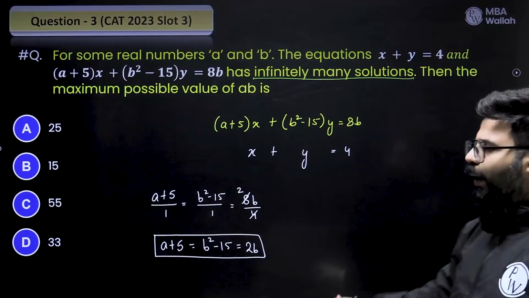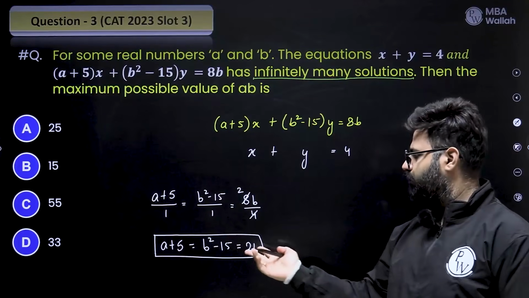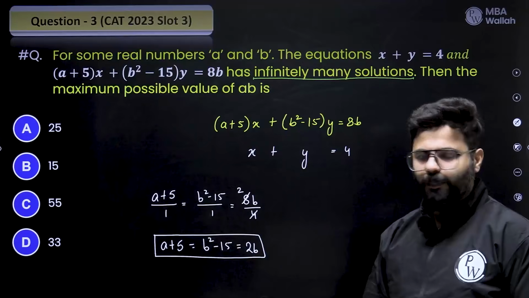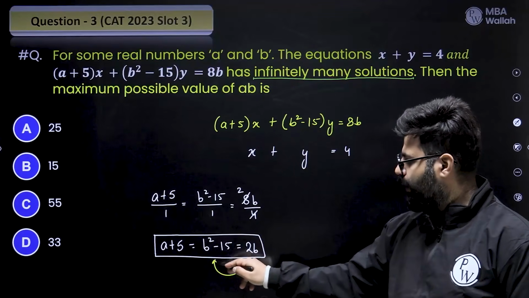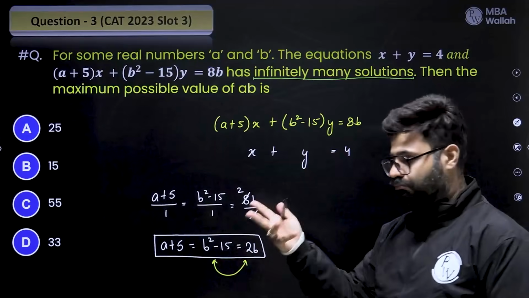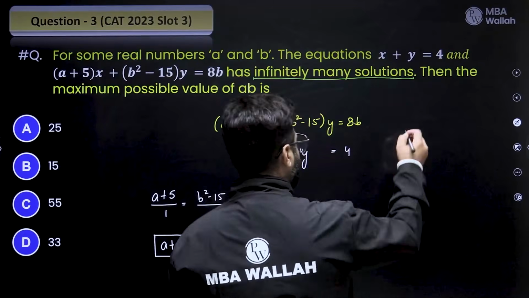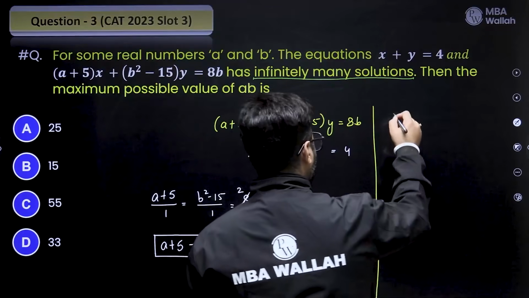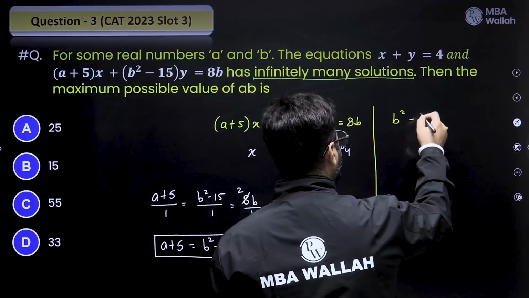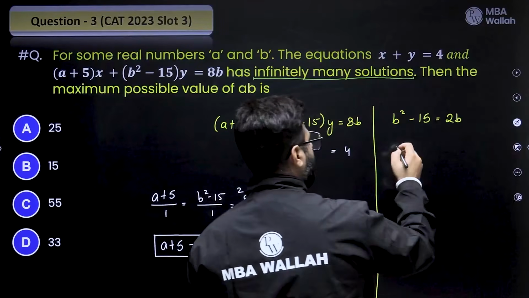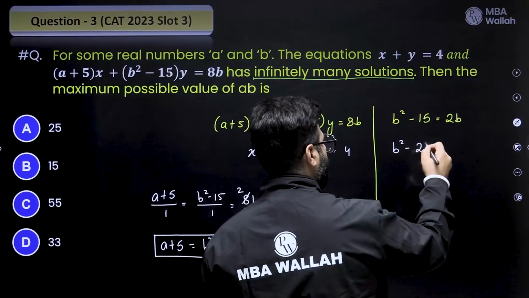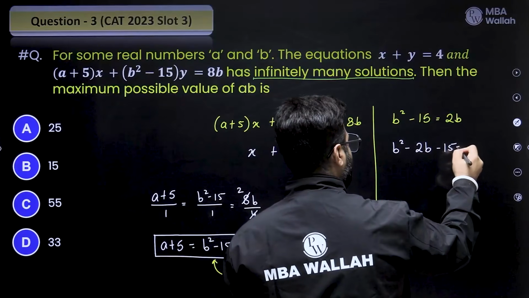The idea is why involve two variables when we can form an equation with one variable. So I would go with this and this. Both have only one variable, that's b. Let's go ahead. So what is the equation we get? We get b square minus 15 equal to 2b. Time for splitting the middle term. Quadratic: b square minus 2b minus 15 equals 0.